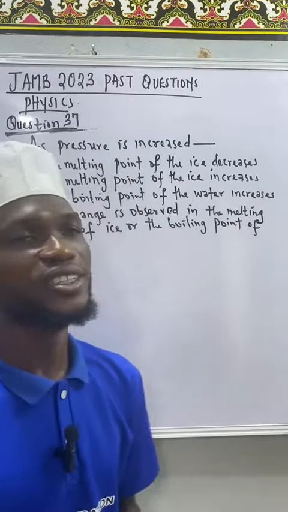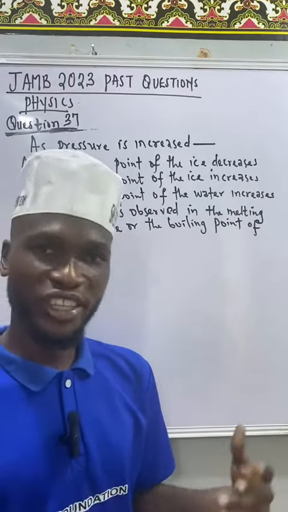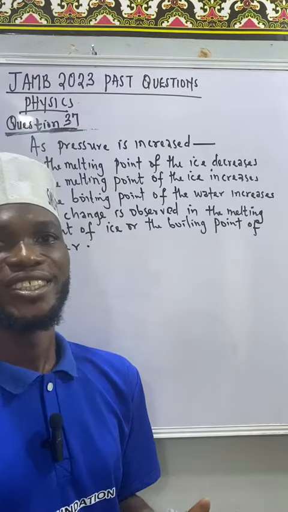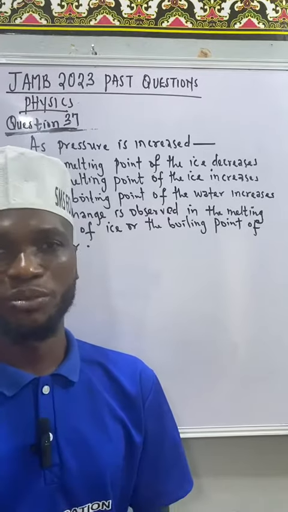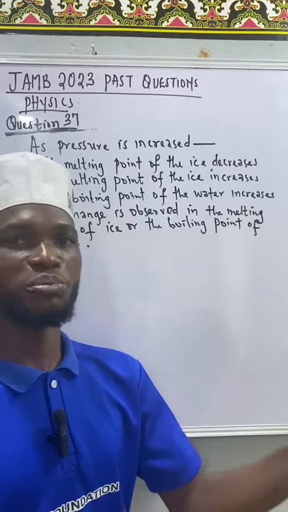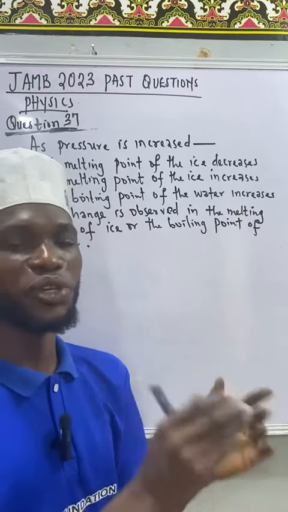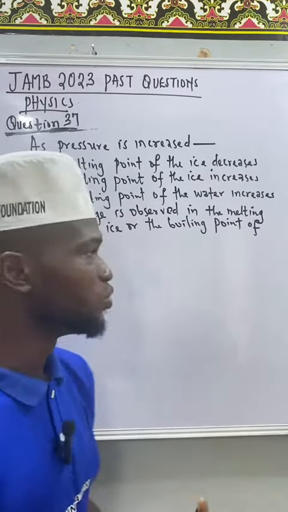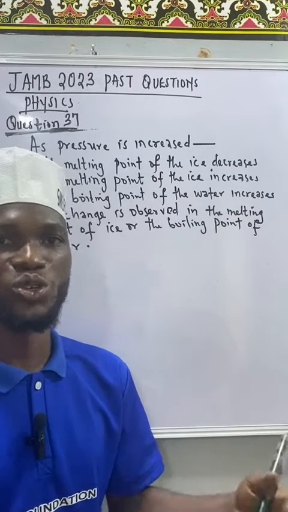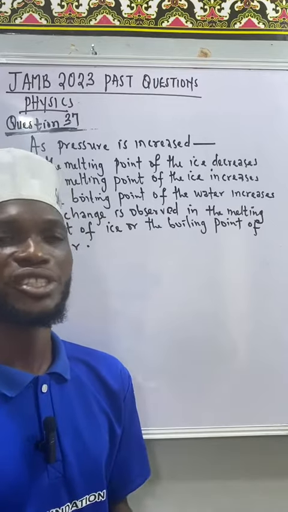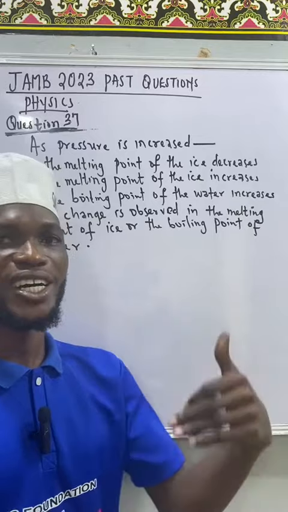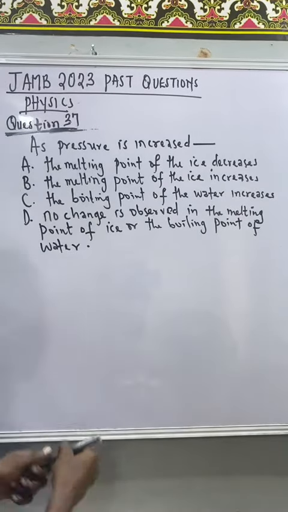Now, let us see what pressure can do in the effect of pressure on boiling point and melting point. First, the same thing that pressure can do on melting point and boiling point, it's what impurity can also do. Now, generally, the effect of impurity is very simple to know and it is very common. Impurity depresses or decreases melting point and increases boiling point.